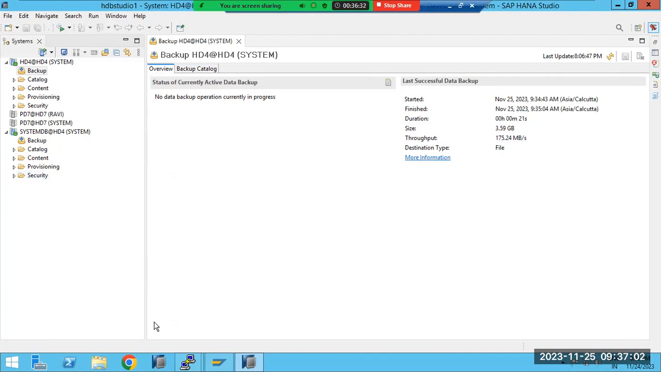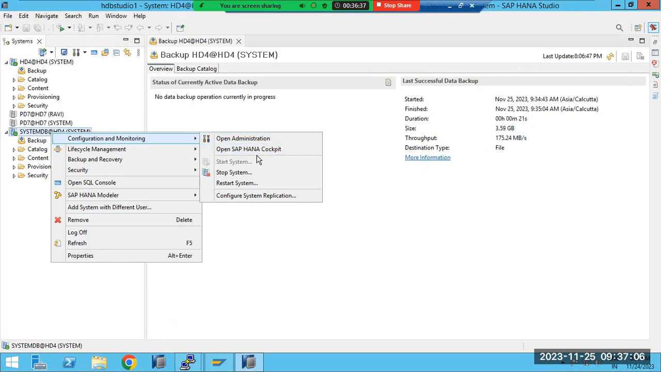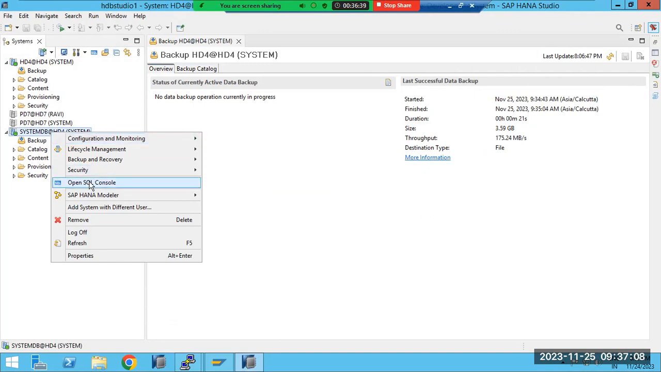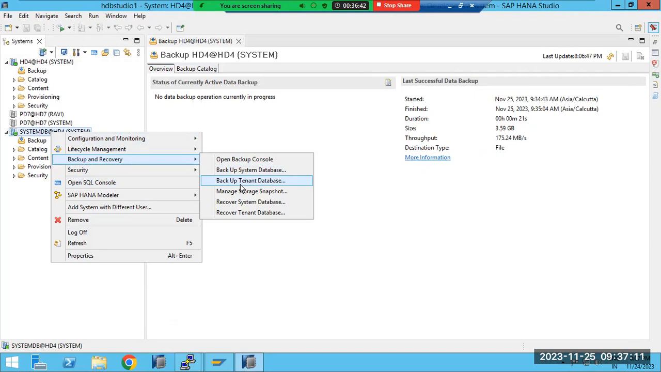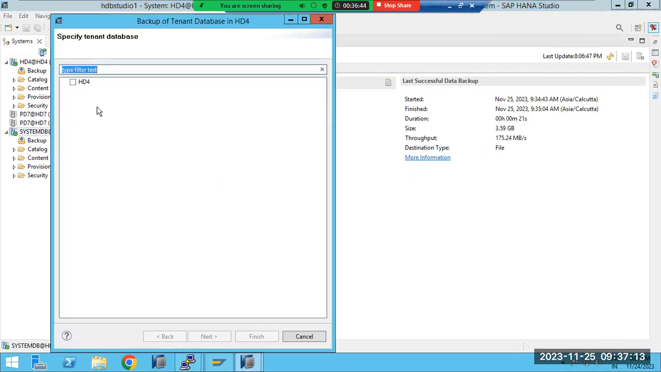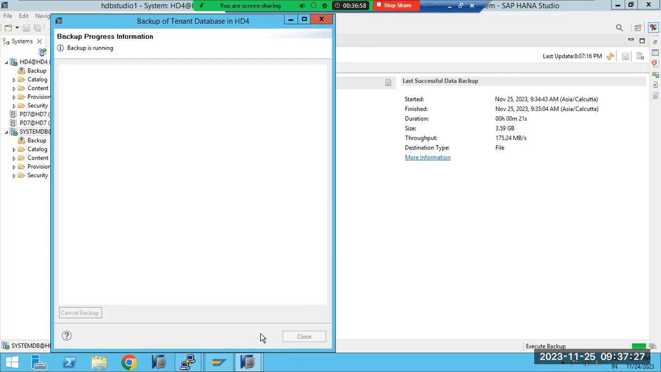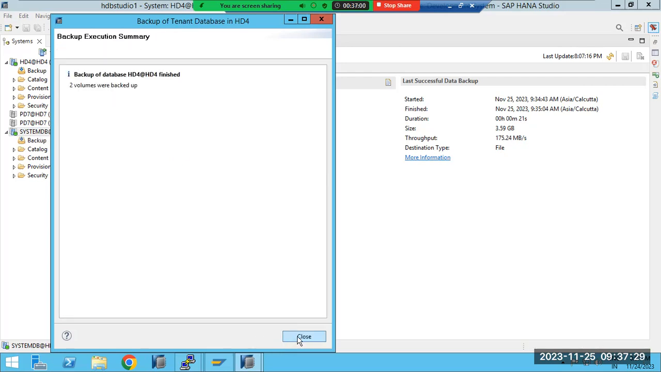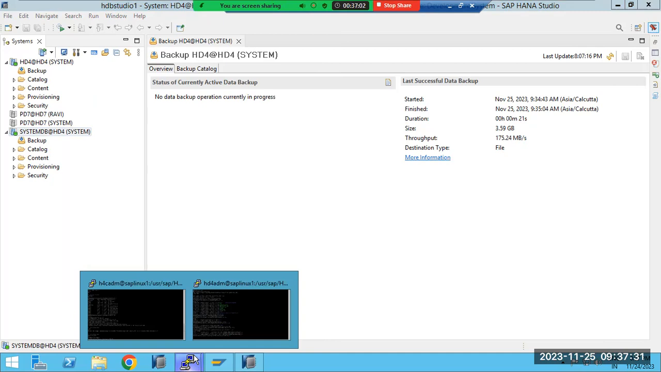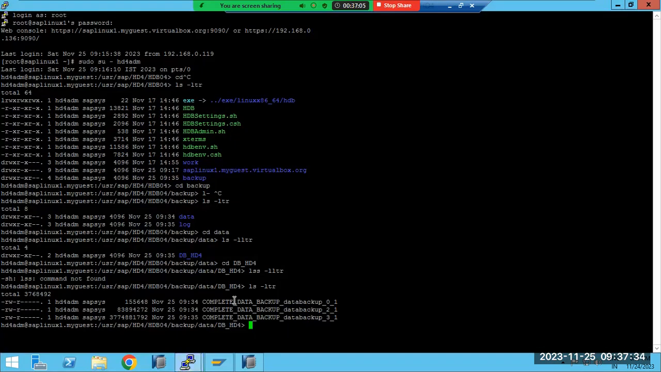Now we can take the incremental backup also. We can take it from here. Go to the backups, then take the backup of the tenant database. Here we can take the incremental backup or differential backup. After the full backup at 9:35, if you take the backup now, whatever new data is there will come into the picture and be backed up here.